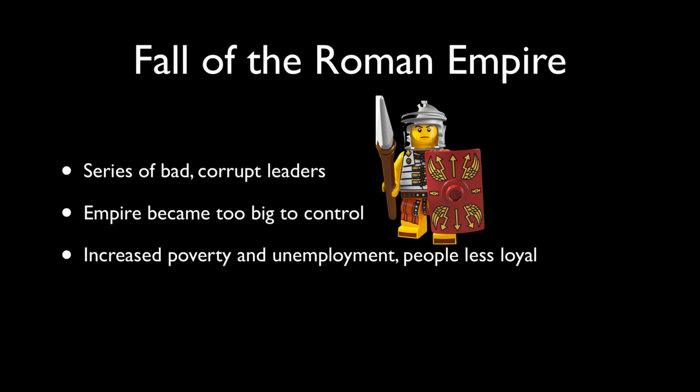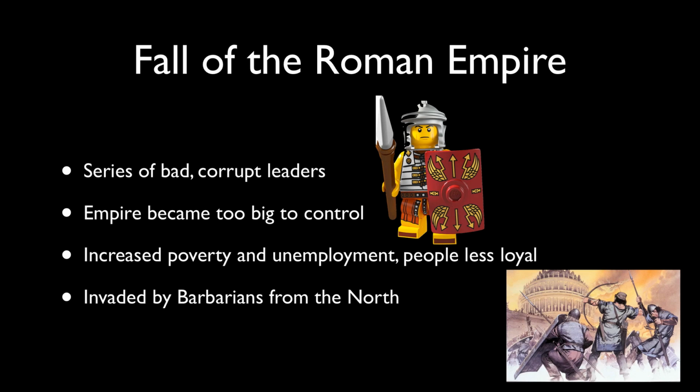There was an increase of poverty and unemployment in the Roman Empire, which led people to be less loyal to the empire. And finally, the empire was invaded by barbarians from the north, people that they had conquered in the past, who realized that there weren't enough soldiers to protect the Roman Empire's borders, and they started to fight back. And they fought their way all the way to Rome and eventually conquered the city and burned the city.